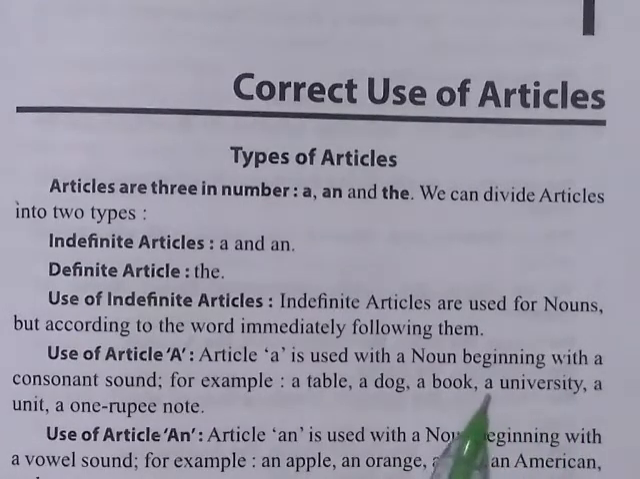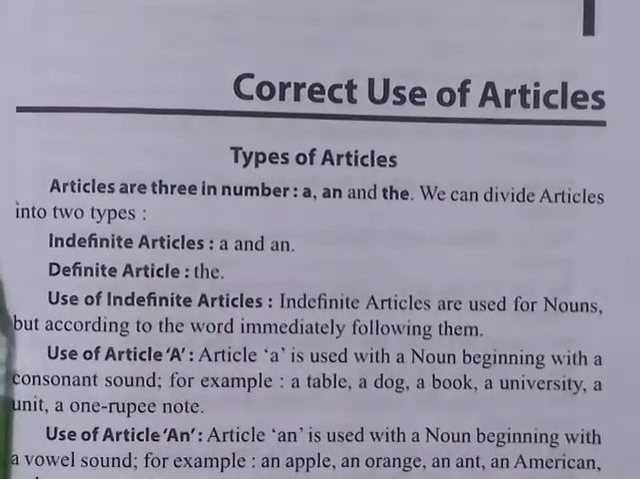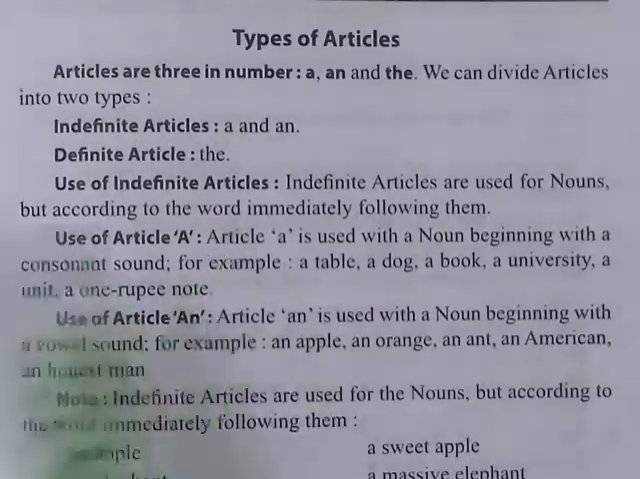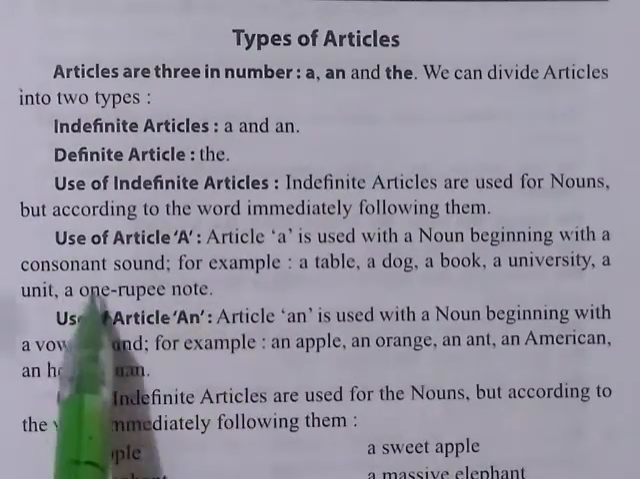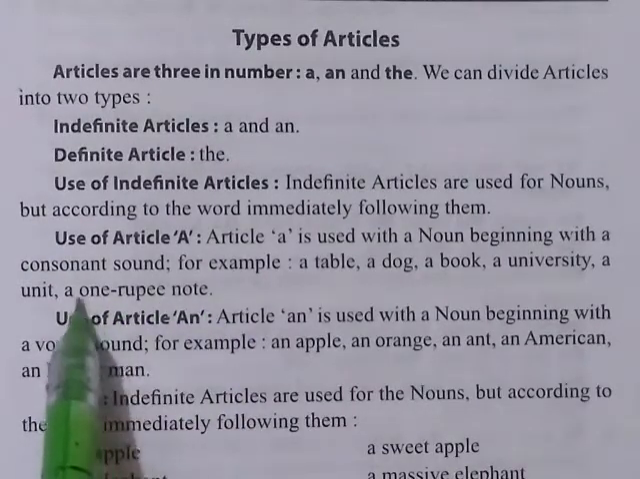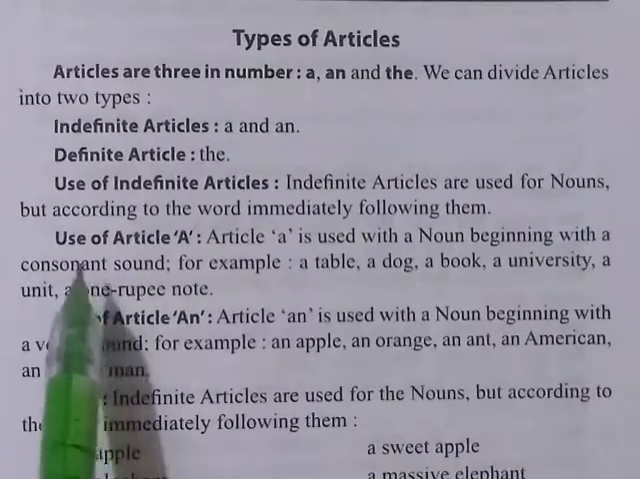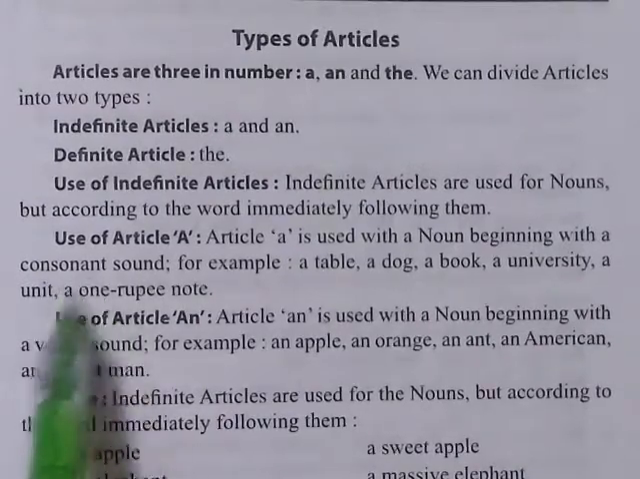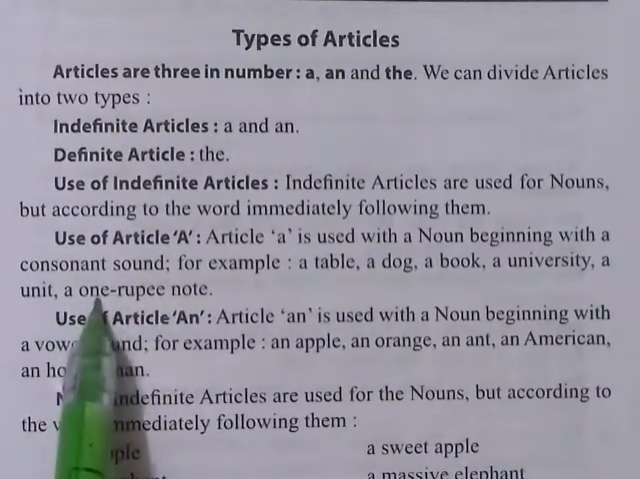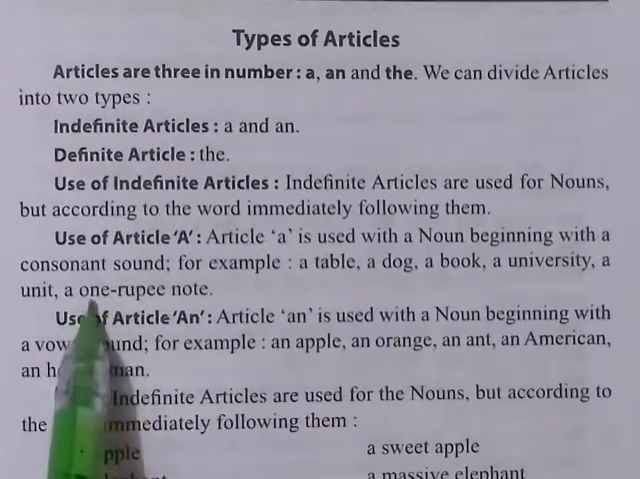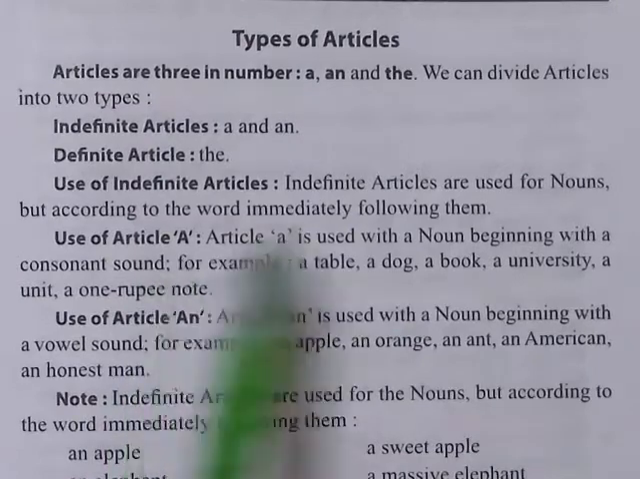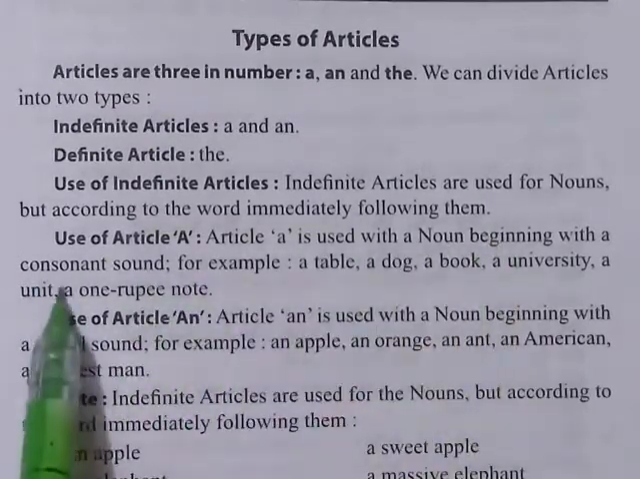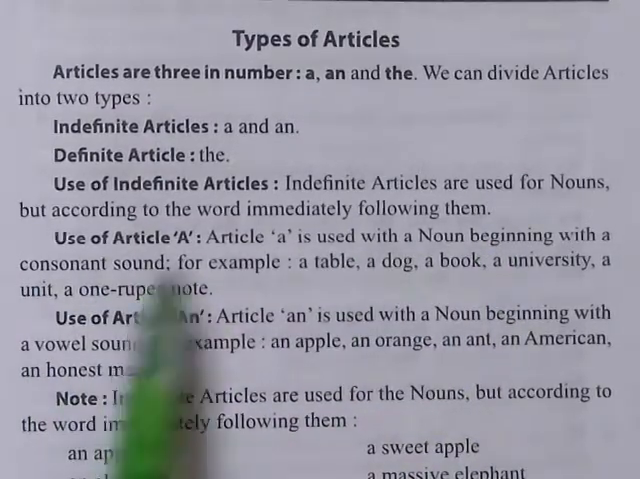It is not an university, it is a university, because this letter U is giving us the sound you. A unit, a 1 rupee note. It is not O, it is the sound won. So we have to focus on the sound, not on the letter but on the sound. So article a is used with a noun beginning with a consonant sound, and all these are the examples of a.